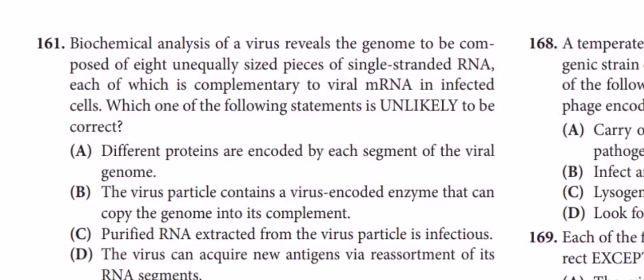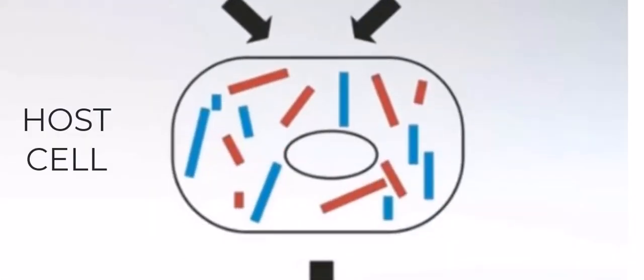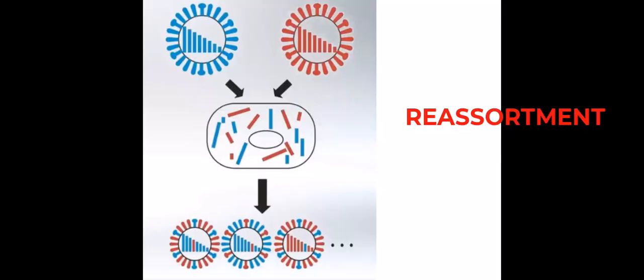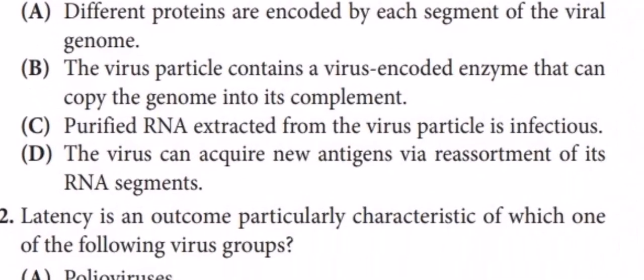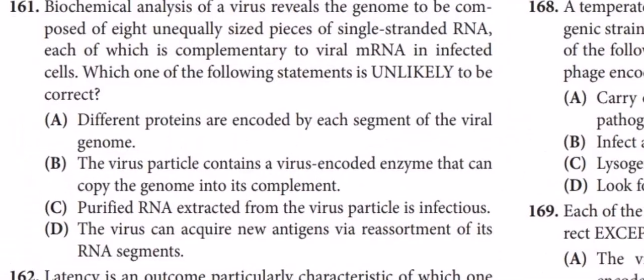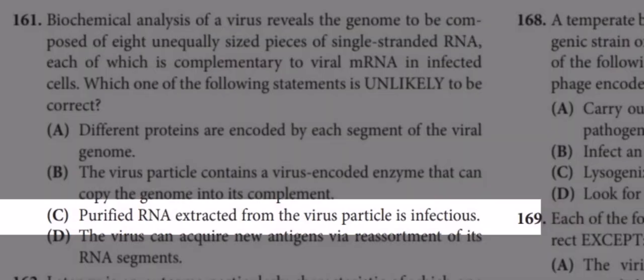Option D. The virus can acquire new antigen via reassortment of its RNA segment. Now, what is reassortment? When two different viruses attack a single cell, they mix their genetic material and produce a new virus. They do so by mixing their genes, and this is called reassortment. Now, our option says the virus can acquire new antigen via reassortment of its RNA segment. Yes, it can make new antigen. So the answer is option C, which is incorrect.